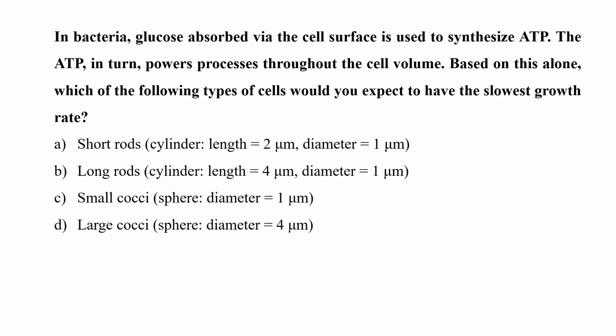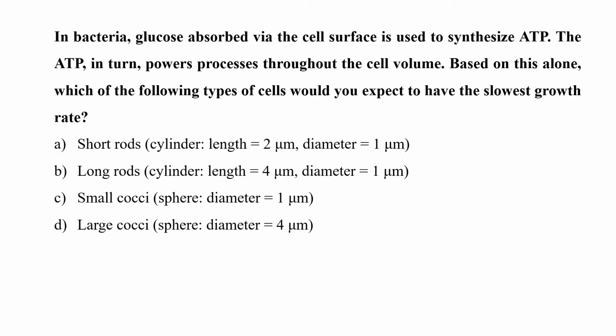Absorption depends upon the surface area. Higher the surface area, lower is the absorption rate, and so lower or slowest is the growth rate. So out of these, whichever has the highest surface area will have the slowest growth rate. Now for surface areas, for cylinders, the surface area is given as 2 pi rl plus 2 pi r squared, where r stands for radius and L stands for length. When we calculate the surface area, we get 2.5 pi for short rods and 4.5 pi for long rods.